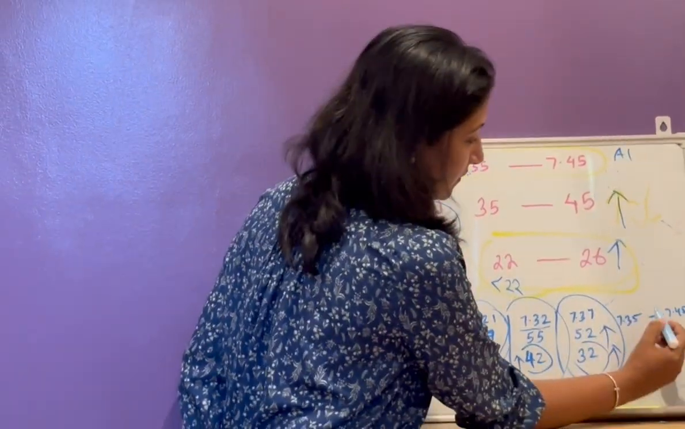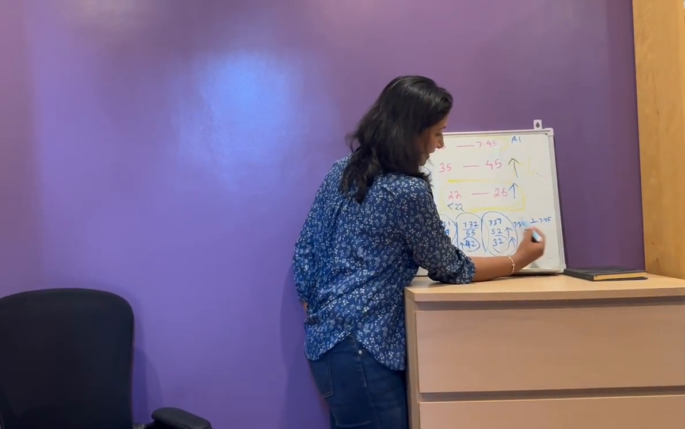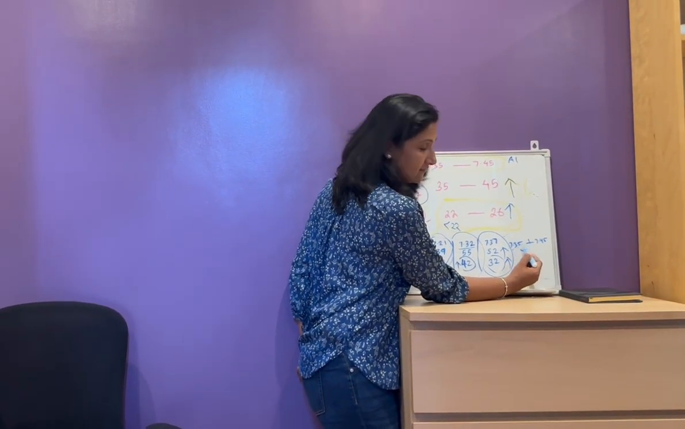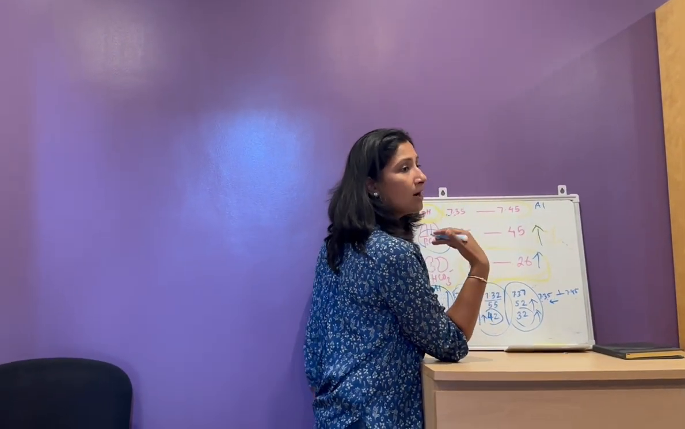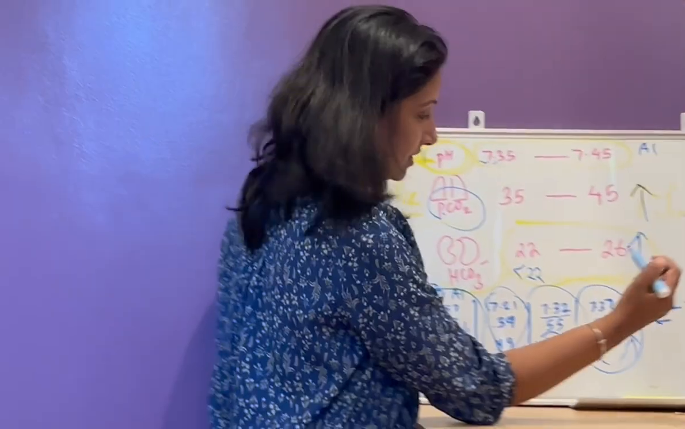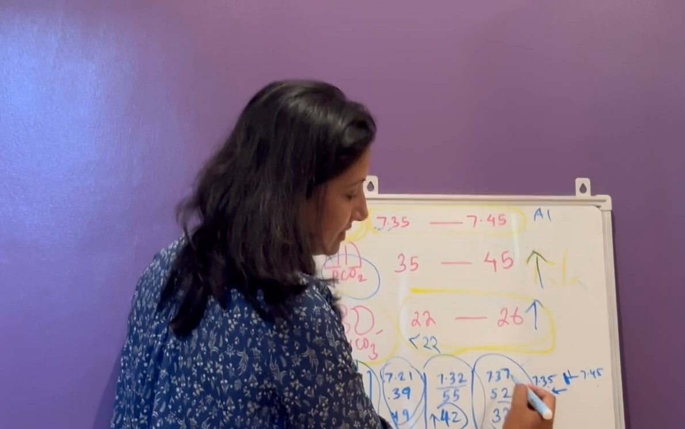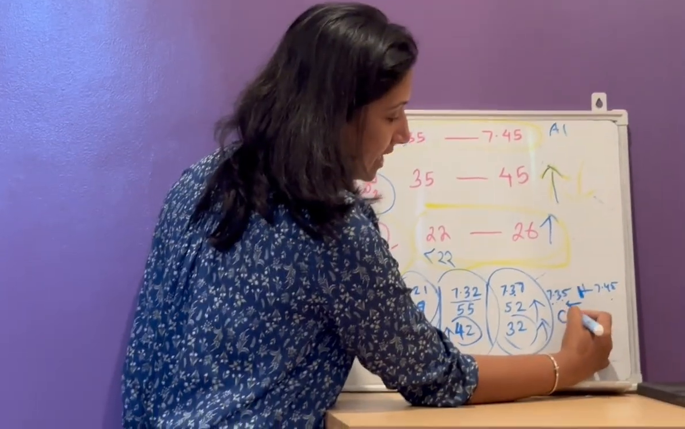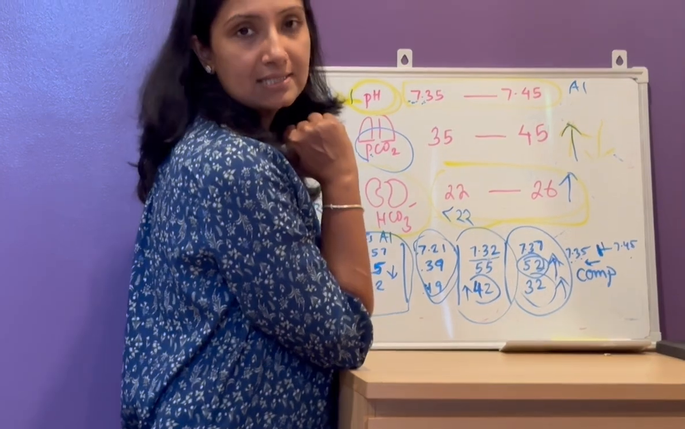Now 7.37 is closer to 7.35 than 7.45. Although our body tries its best to bring it to normal, it will not overcompensate, right? So it has just managed to bring it to the normal range. So this is an example of fully compensated respiratory acidosis.